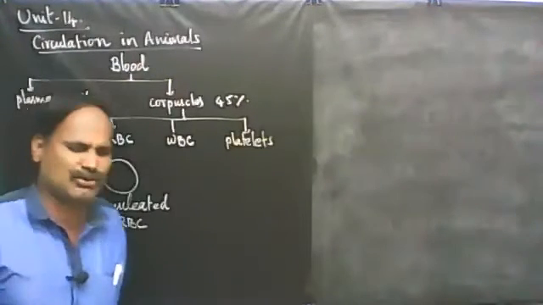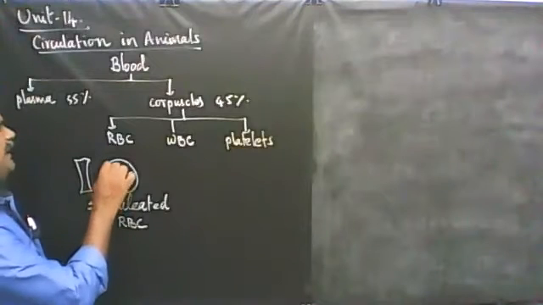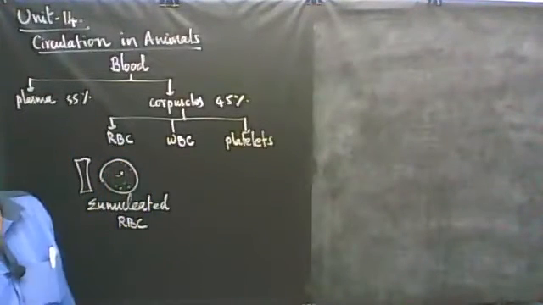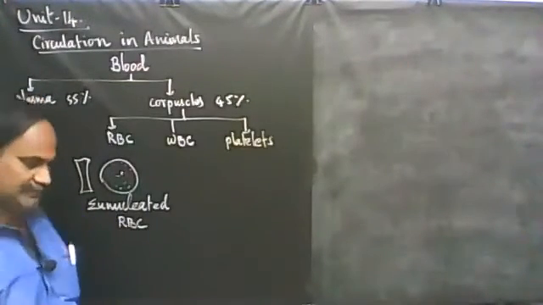Why does RBC have to lose its nucleus? What is the need for it? It has to accommodate an enormous amount of hemoglobin so that it can easily carry oxygen and carbon dioxide.